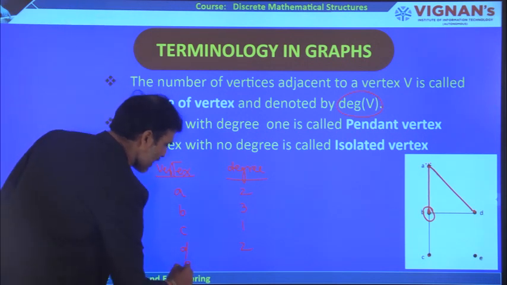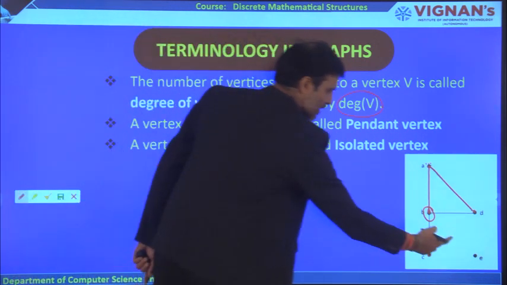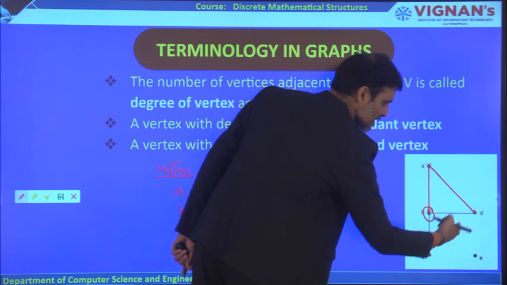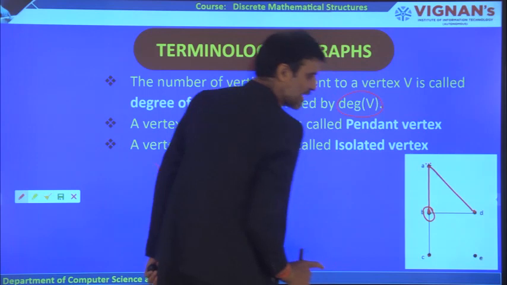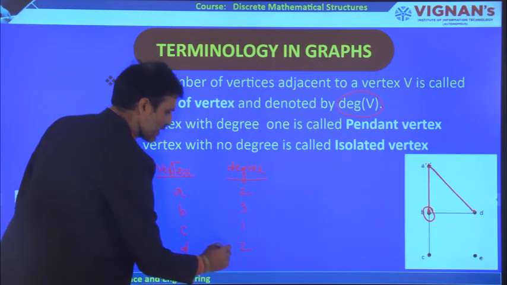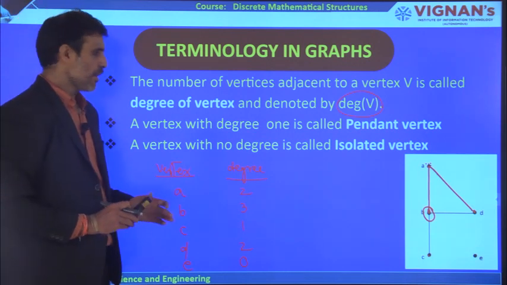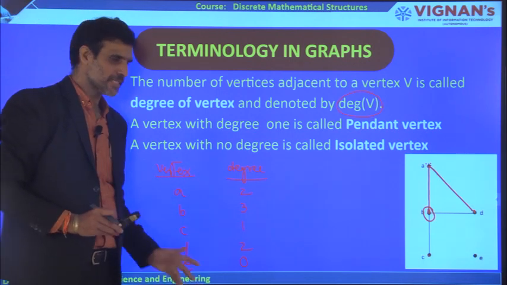Now coming to the degree of E. It is not sharing any edge with any other vertex, therefore you will not get any adjacent vertex. The degree of E becomes 0. This is how we take the degree of each vertex.